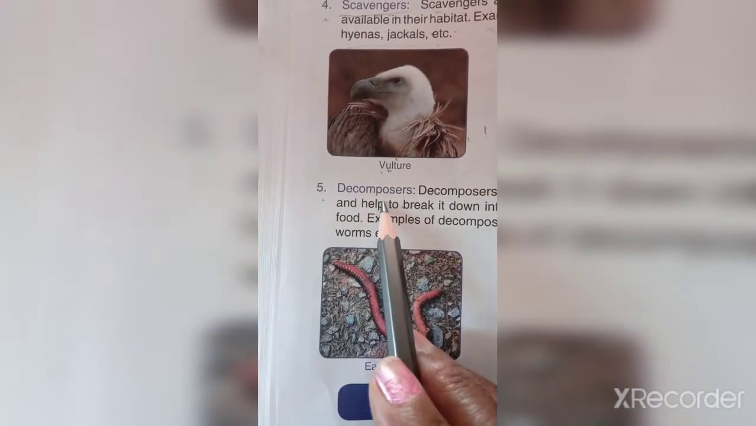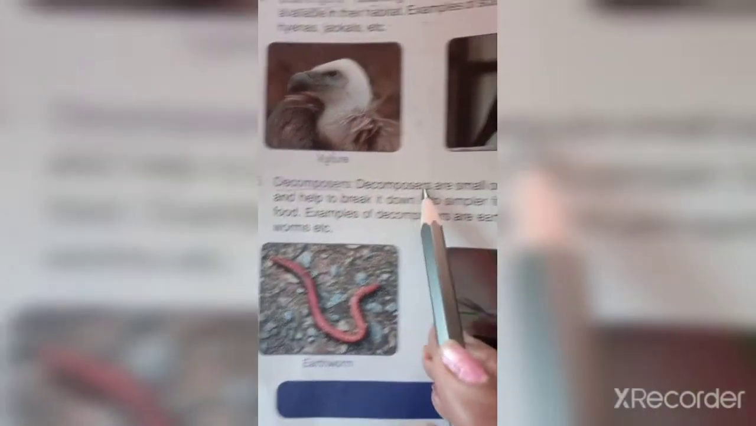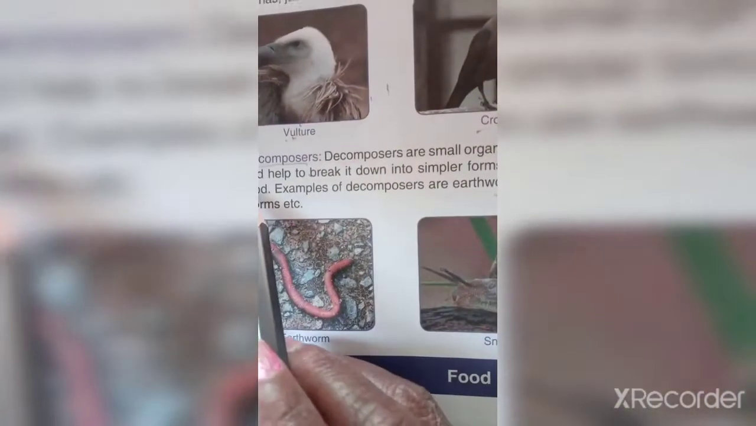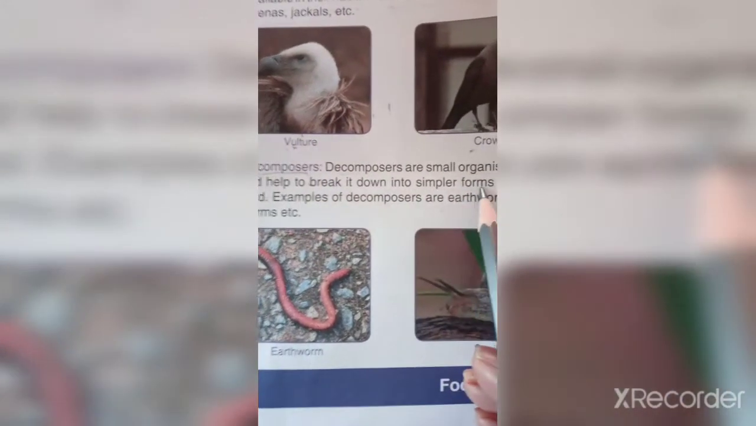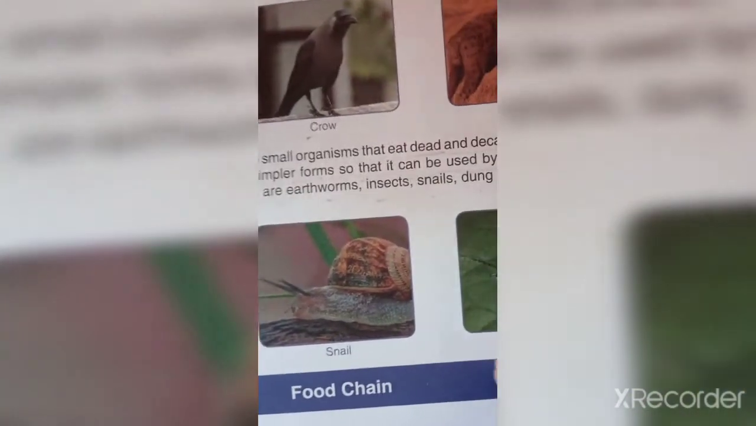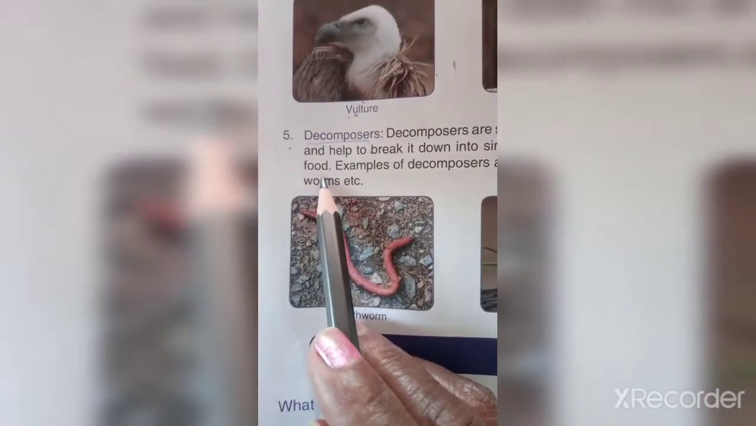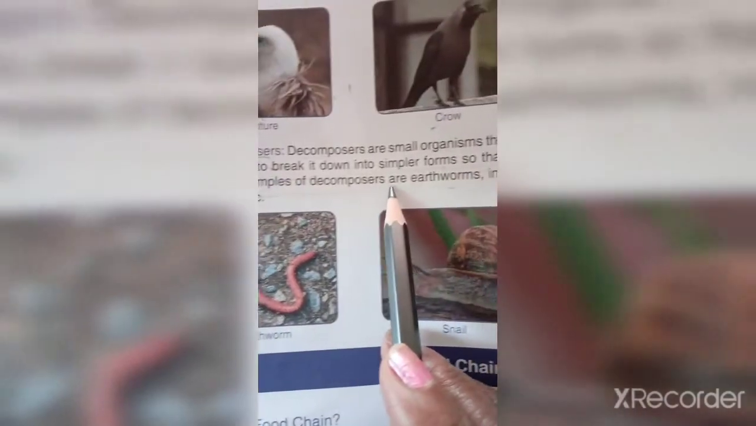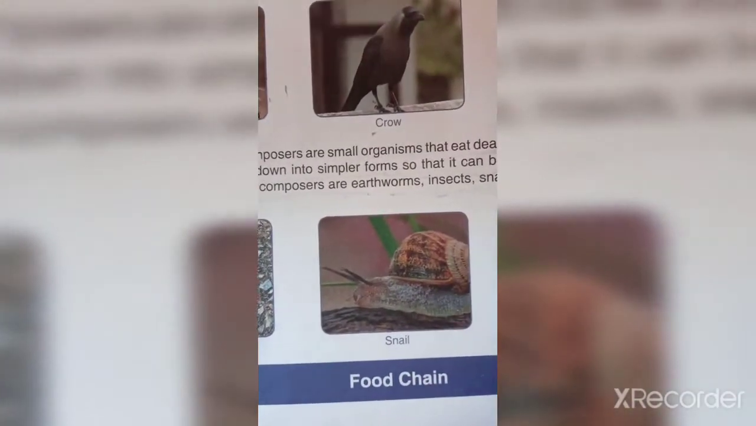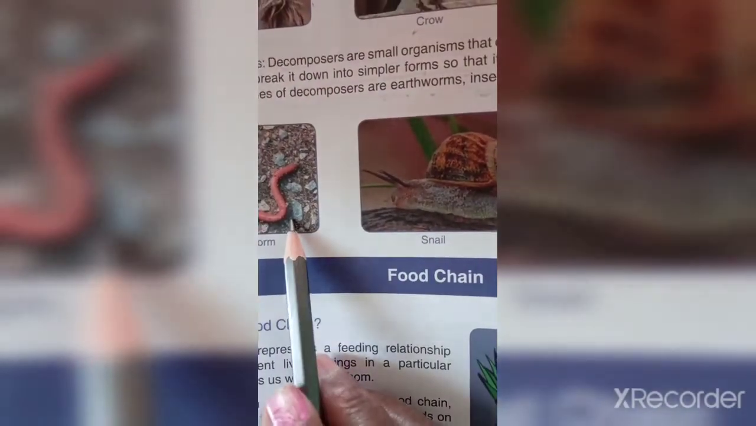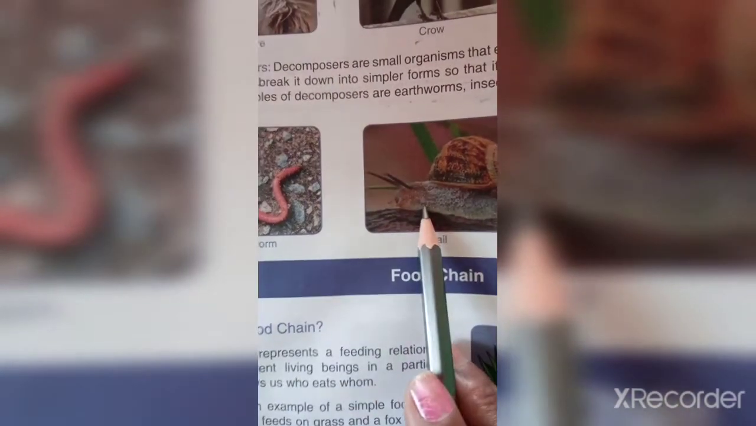Next one is decomposers. Decomposers are small organisms that eat dead and decaying waste materials and help to break it down into simpler form so that it can be used by the producer to make food. Examples of decomposers are earthworm, insects, snails, dung beetles, crabs, flies, worms, etc. So these are decomposers. They are small organisms and eat dead and decaying waste materials.